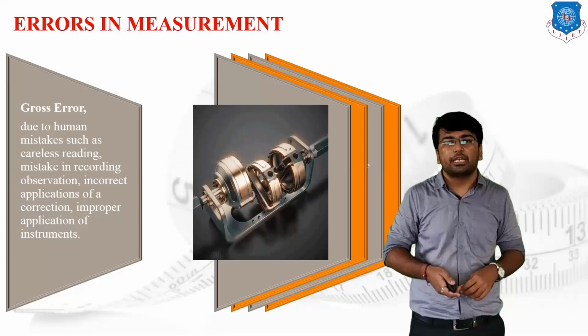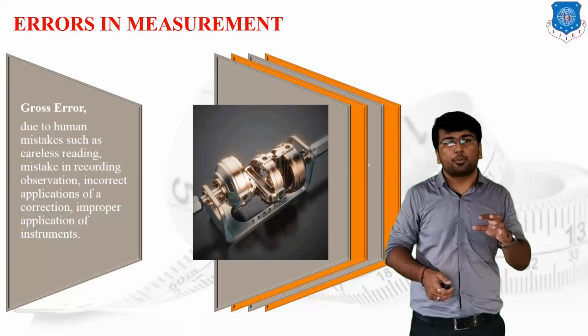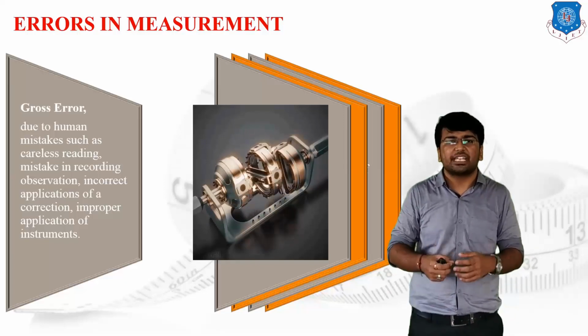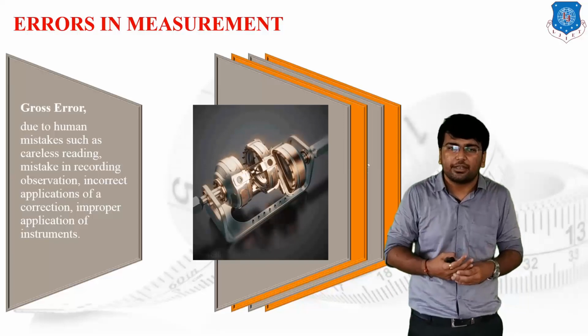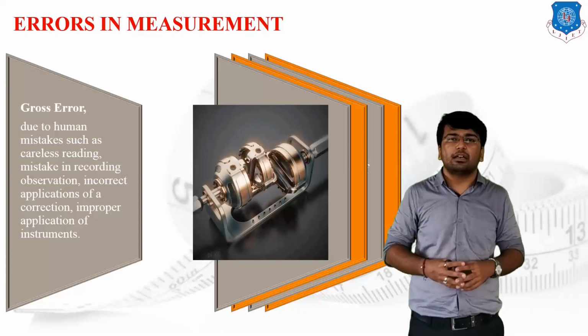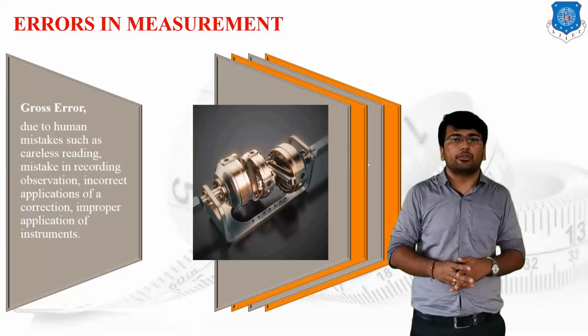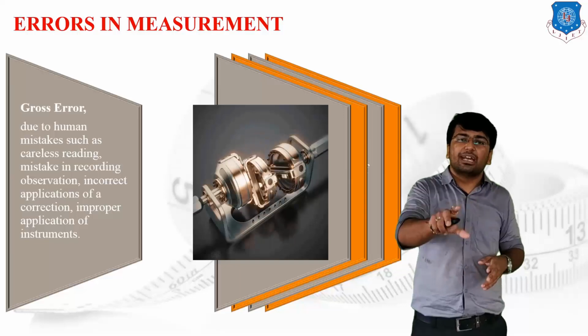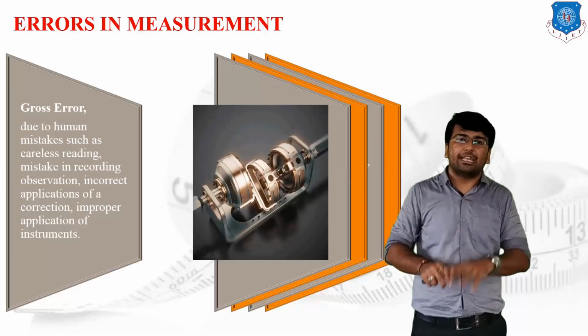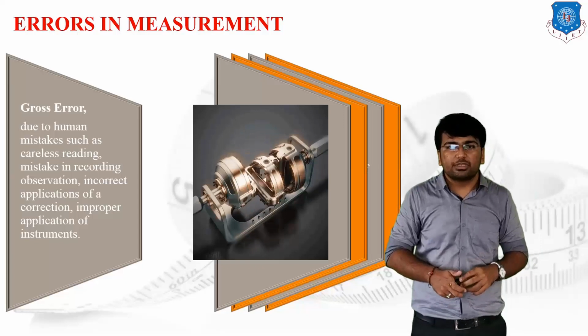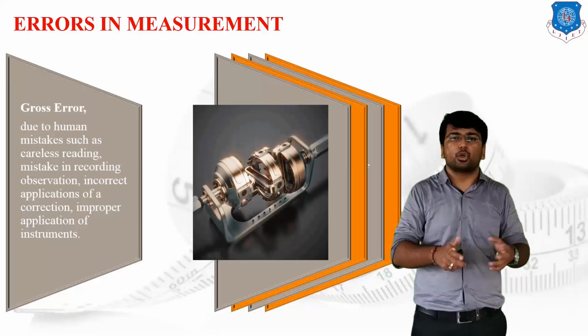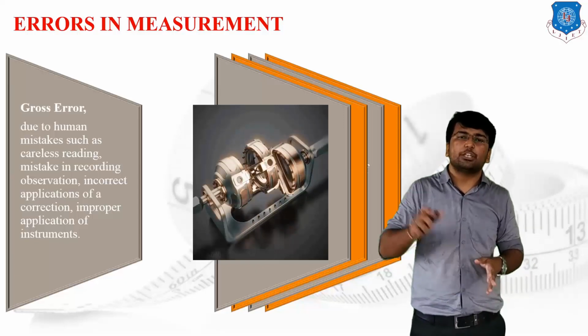If I do not use the proper instrument for the measurement, or if I have to provide some kind of correction factor and I do not provide that particular correction factor properly, or we are not supposed to take this as an error and try to improve it, then it will generate a gross error. The gross error is basically human error.